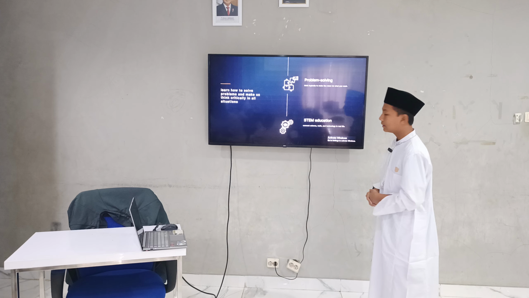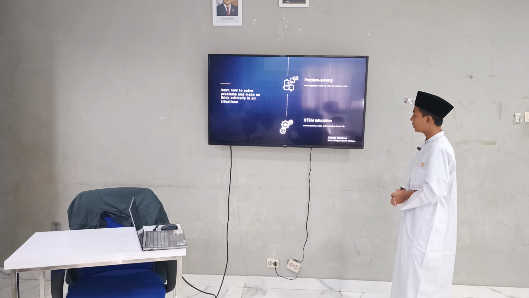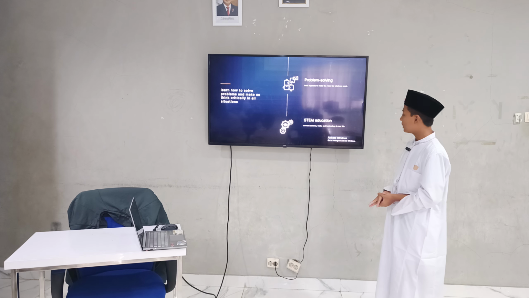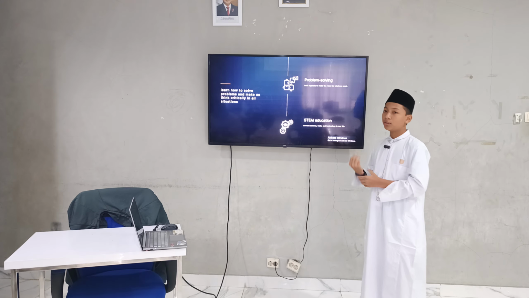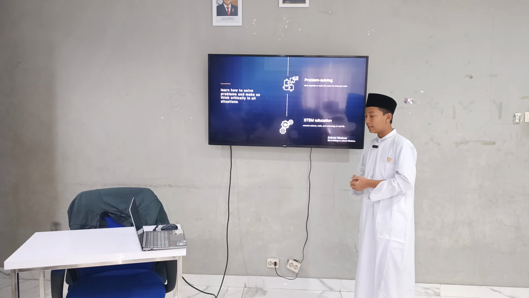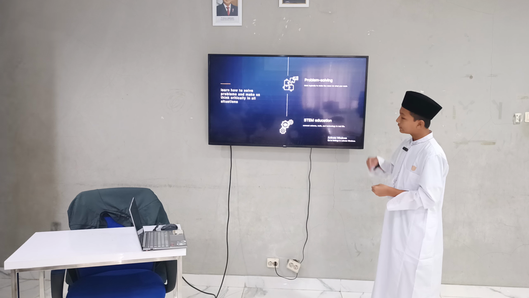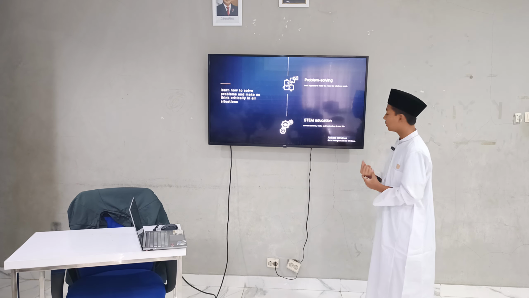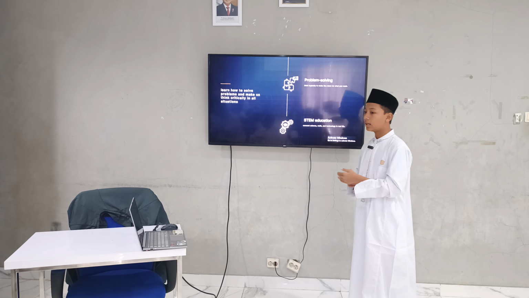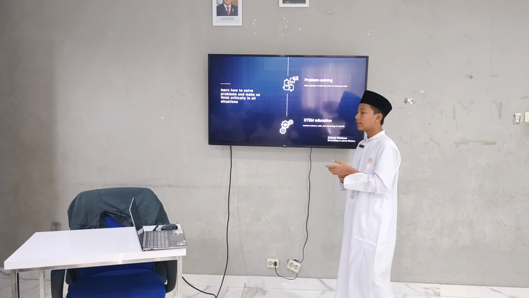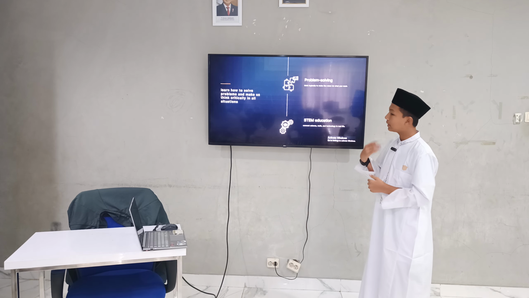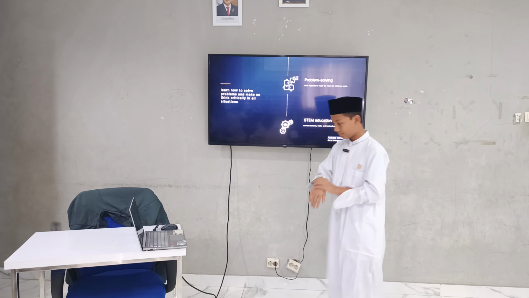And then the fourth is STEM education, connecting science, math, and technology in real life. So when you learn to use Tinybit, you will learn how science connects to math and technology. So you will understand how math works in a robot, and how science works in a robot also.